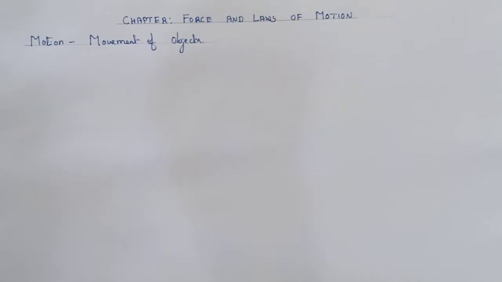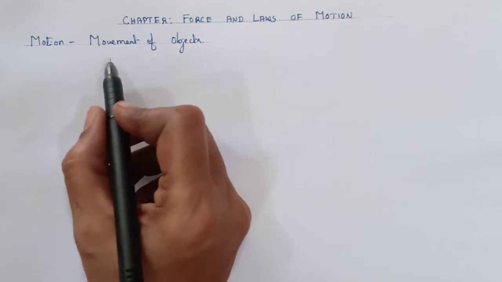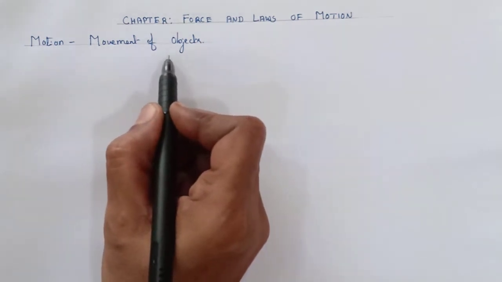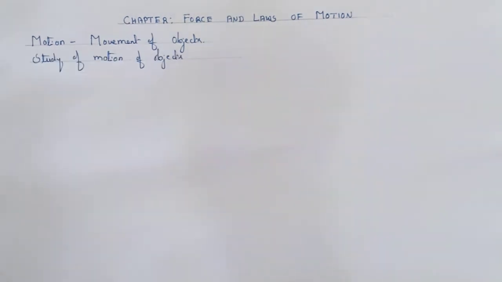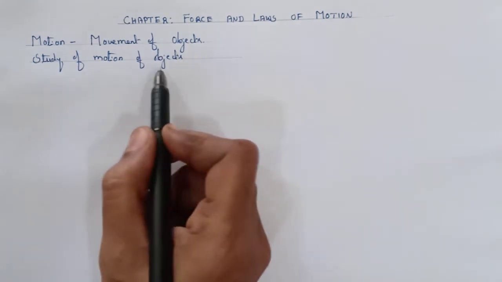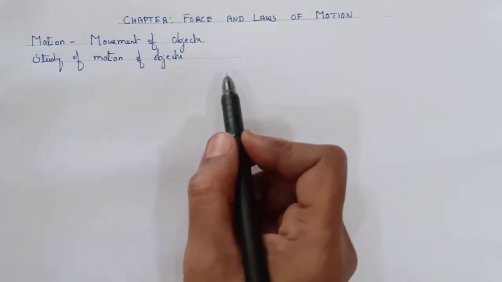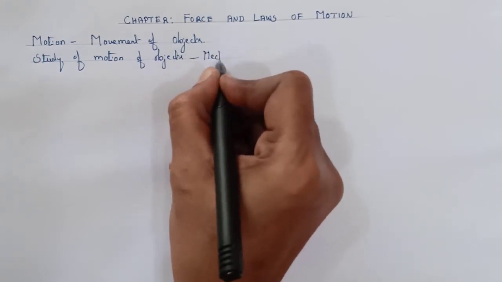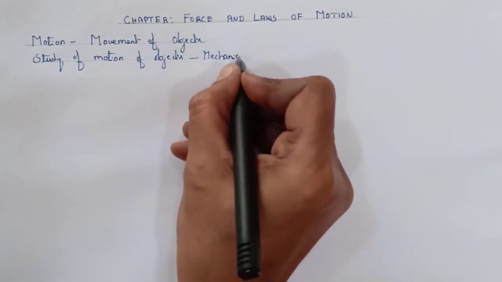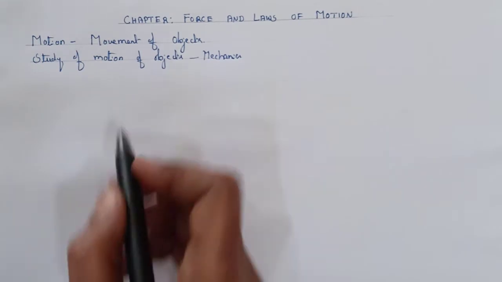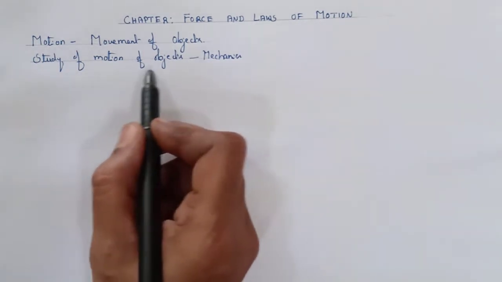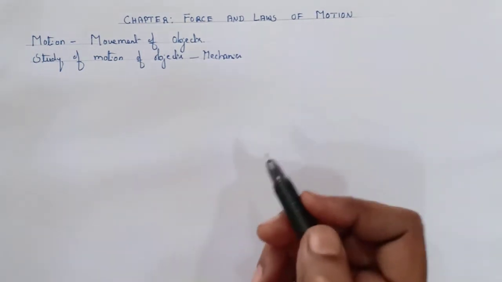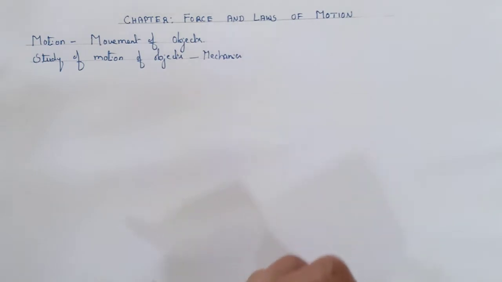What is motion? Motion is nothing but the movement of objects. We can study the motion of objects as a branch of physics called mechanics. So, mechanics is a branch of physics which deals with the study of the motion of the objects. Mechanics is classified into three branches.